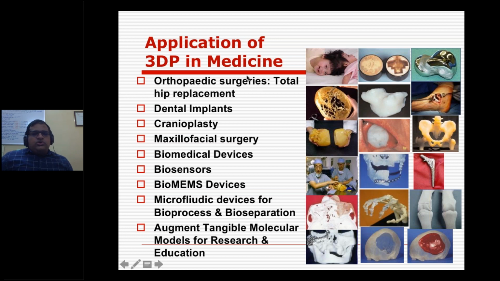Anyway, you have orthopedic surgeons. They are using a hip or a knee or finger joints, whatnot. Everywhere you can use these orthopedic applications. And dental implants, of course. Dental in the sense of dental copings, dental teeth aligners, bridges, dental bridges, copings. You have several such applications where dental implants can be used.